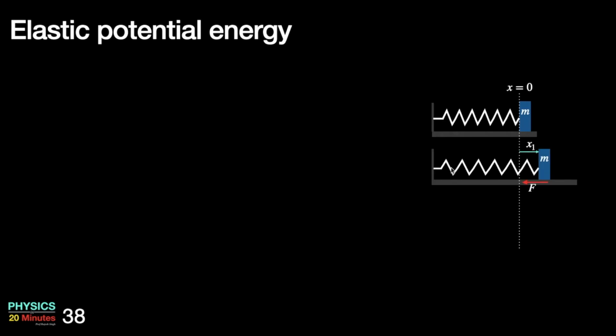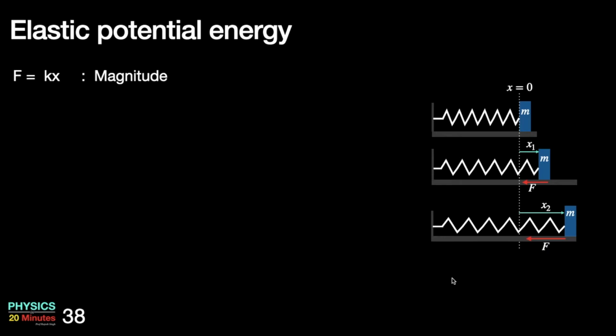Suppose the spring is stretched to a position x1. The displacement is directed from the mean position, so it is x1 working outward, and the force is opposite to the displacement in case of a spring. So the force works inward. If I stretch it further, then the displacement increases and the force, which is proportional to displacement in case of a spring, also increases in length. Okay, so F is equal to kx. I will write it in magnitude.